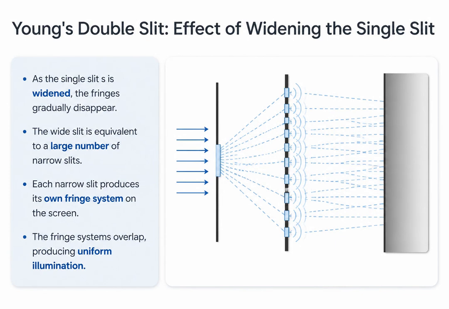The width of the initial single slit is also crucial. If we widen this single slit, the distinct interference fringes will gradually disappear. Why? Because a wide slit effectively acts as a large collection of many narrow slits placed side by side. Each of these tiny sections of the wide slit produces its own independent interference pattern on the screen, slightly shifted from its neighbor. When all these countless shifted patterns overlap, the bright and dark spots wash each other out, leaving only a uniform, featureless illumination on the screen.